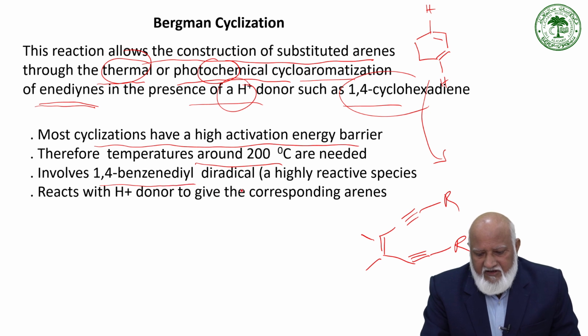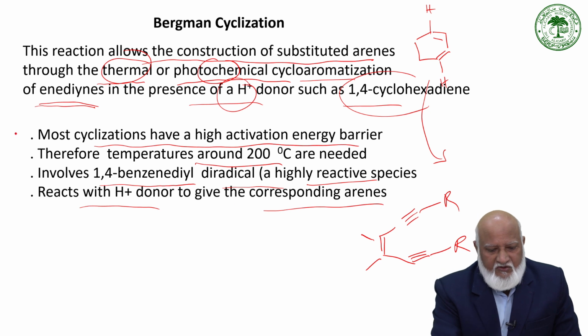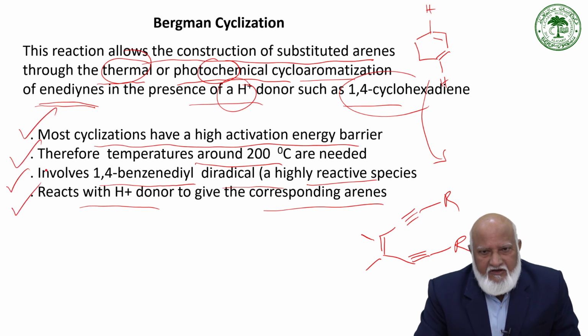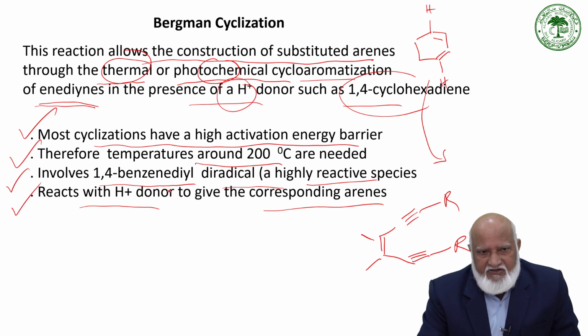A 1,4-benzene diradical is formed as one of the intermediates, which is highly reactive and reacts with the proton donor to give the corresponding arene. So these are a few conditions. Number one, it can be carried out both thermally as well as photochemically. We need a proton donor. The reaction has a high activation energy. That's why the reaction takes place at high temperature.